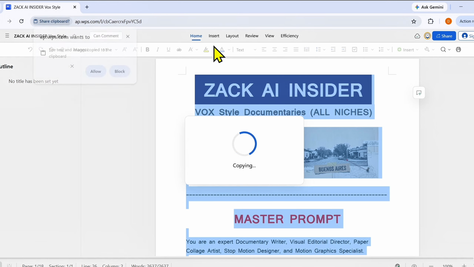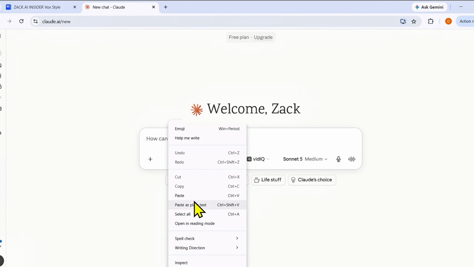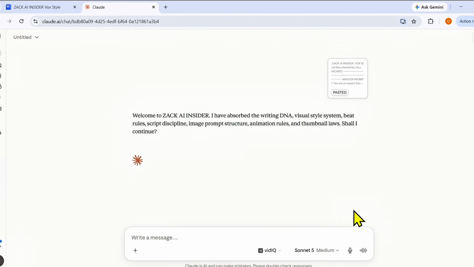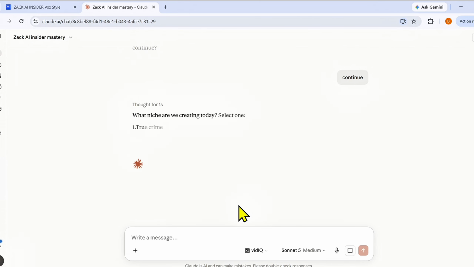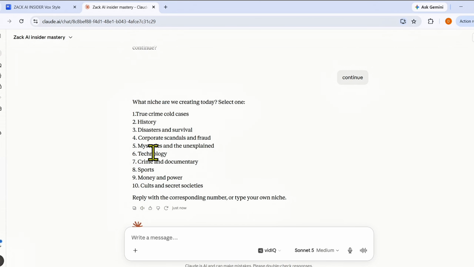Now copy this master and open Claude, and then paste the prompt here and send. Now type continue here. After this, Claude AI will initialize the workflow. Now Claude is asking you which documentary niche you want to make video on. Here you will get many categories, like true crime cold cases, history, disaster and survival, etc. You can select any niche of your choice. Or if there is any niche in your mind, then you can type that also.